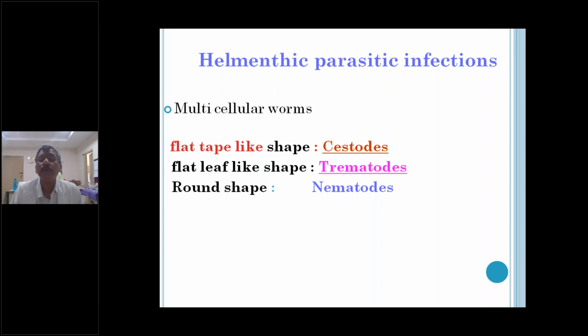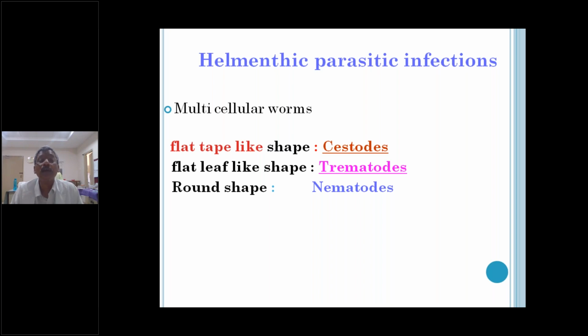So in nematodes, sometimes the mode of infection is through the egg, sometimes through the larval form. Like that, the nematodes are there. Sometimes there is another larva present in nematodes, called the microfilaria larva.